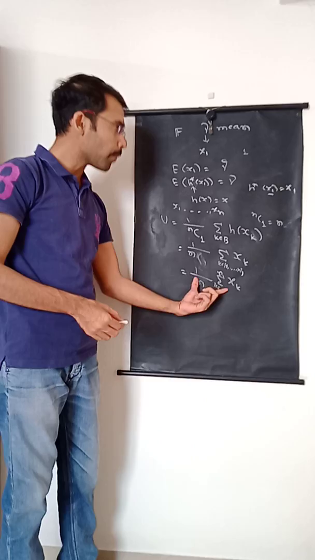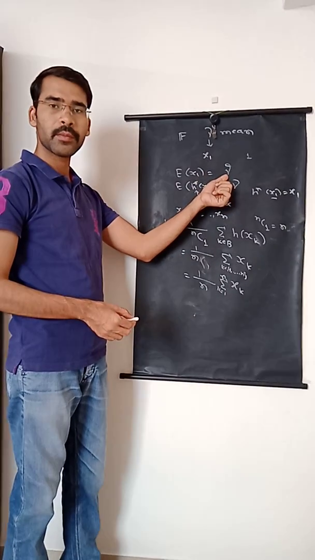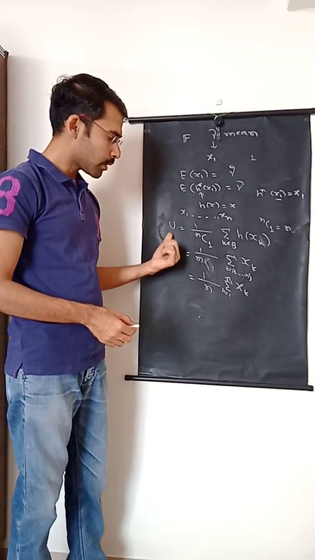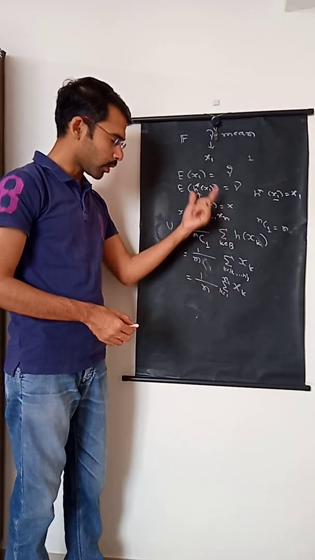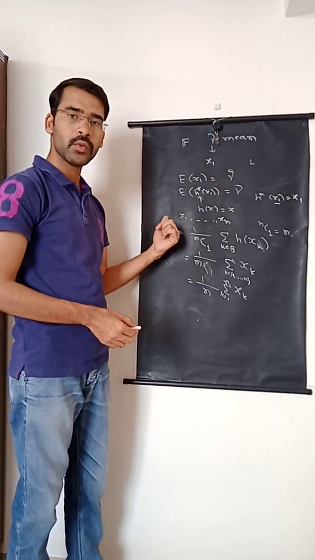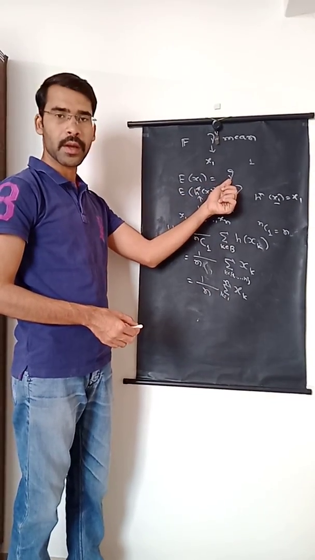As we know, the sample mean is an unbiased estimator of the population mean gamma. So it turns out that the U statistic, the sample mean in this case, is the U statistic for this parameter gamma.